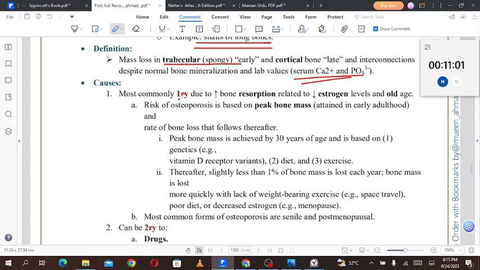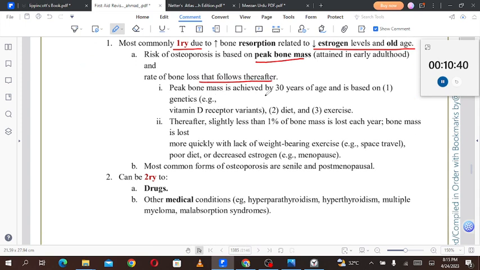Causes: most commonly primary, due to increased bone resorption related to decreased estrogen levels and old age. Risk of osteoporosis is based on the peak bone mass attained in early adulthood and the rate of bone loss that follows thereafter. Peak bone mass is achieved by 30 years of age and is based on genetics, for example vitamin D receptor variants, diet, and exercise. Thereafter, slightly less than 1% of the bone mass is lost each year.